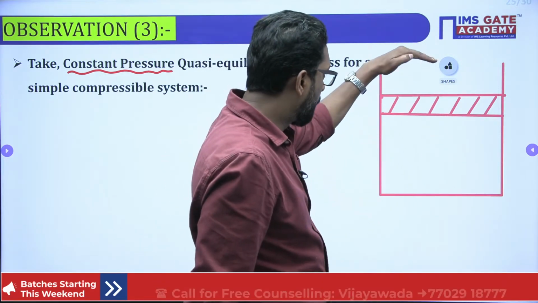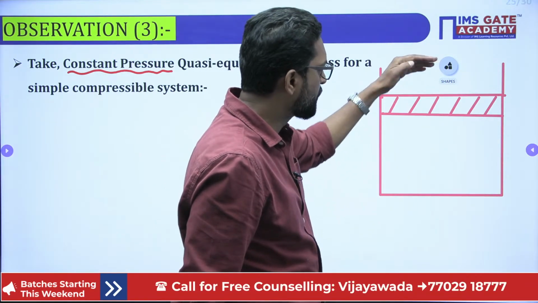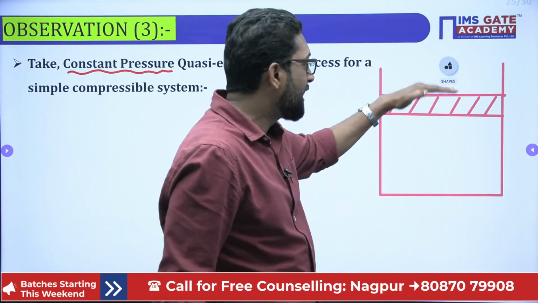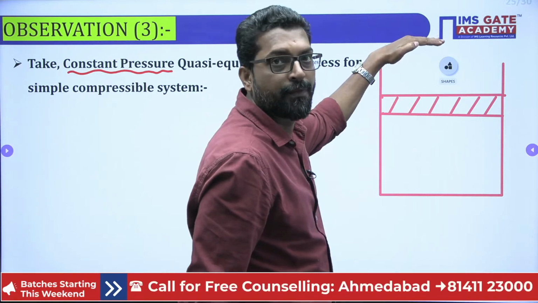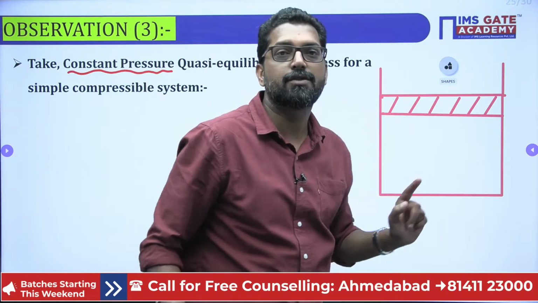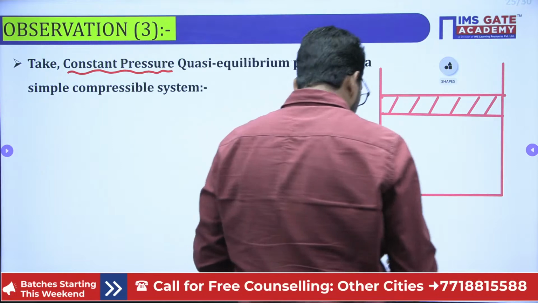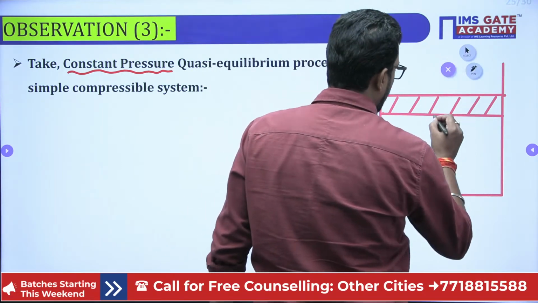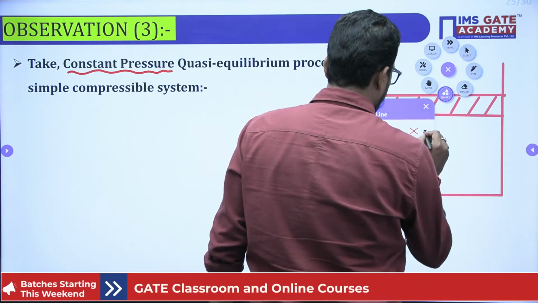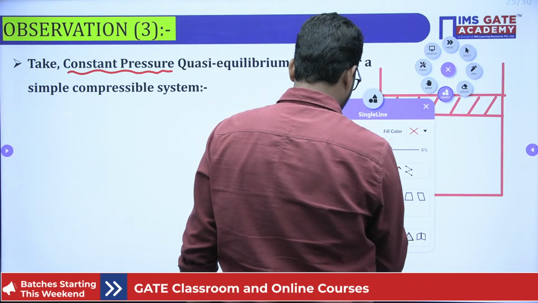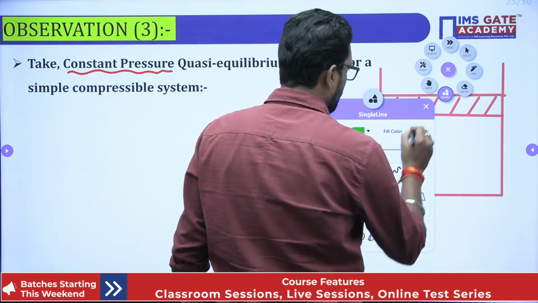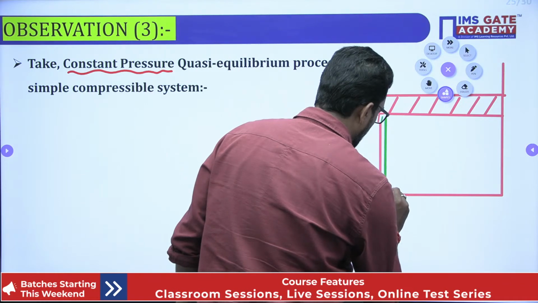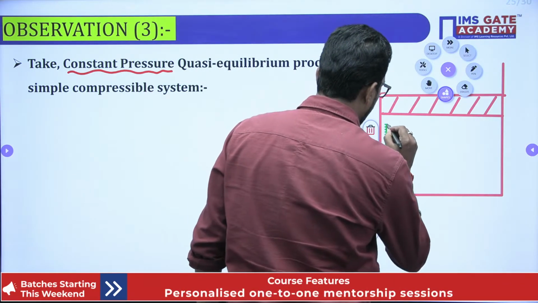That means the force due to the atmosphere on the piston and the weight of the piston itself is the resistance pressure, and that pressure is constant throughout the process. So accordingly the system pressure is also constant. This is our system, beta. Let's suppose this is our system.